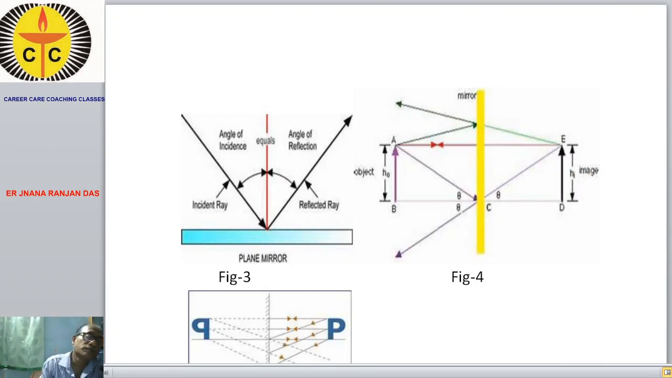These are the laws of reflection. Remember, the laws of reflection are applicable whatever the reflecting surface may be. We should not think that the reflecting surface is always a plane surface. It may be a curved surface, and a very important curved reflecting surface is the spherical mirror.